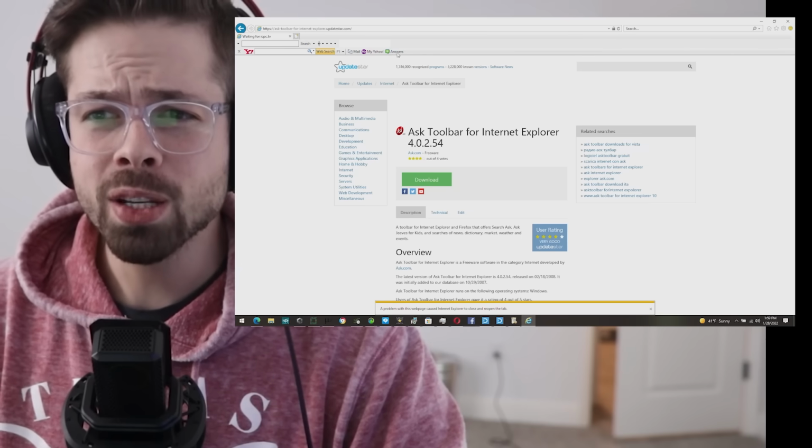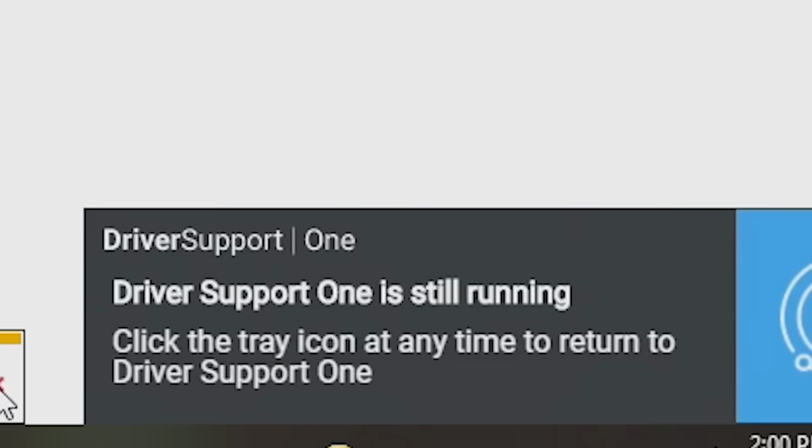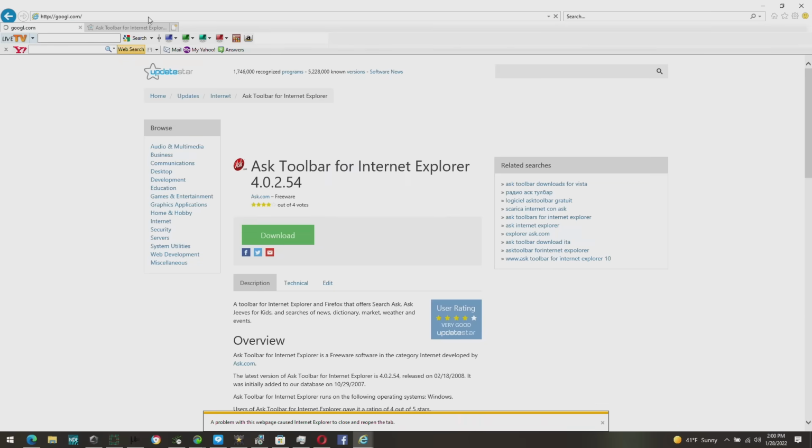Oh, here we go. So the screen, oh. Yeah, we got toolbars, baby. Now I can search stuff easier. Live TV toolbar. Oh my goodness. Dude, nothing is, I can't close it, okay? I can't scroll this page. Oh no, boys. I think we've done it. Oh, I can click there.